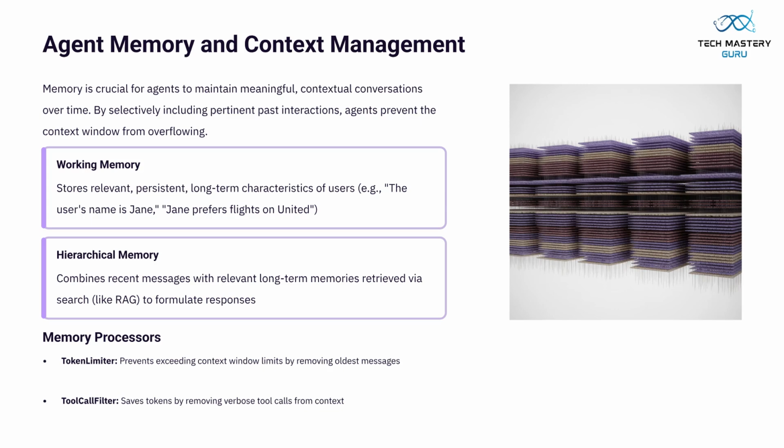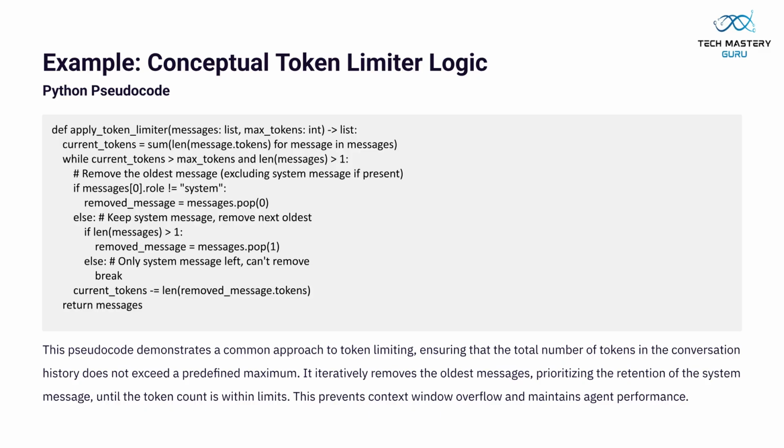Memory processors like token limiter and tool call filter prevent context window overflow. This pseudocode demonstrates token limiter logic, which ensures conversation history stays within token limits by iteratively removing older messages while prioritizing system messages. This prevents context window overflow and maintains agent performance.